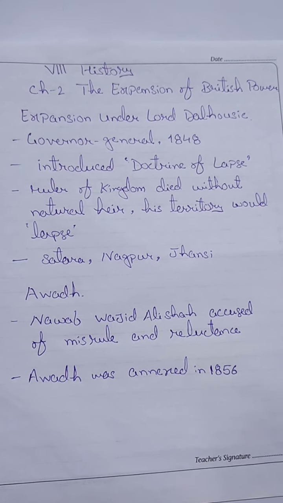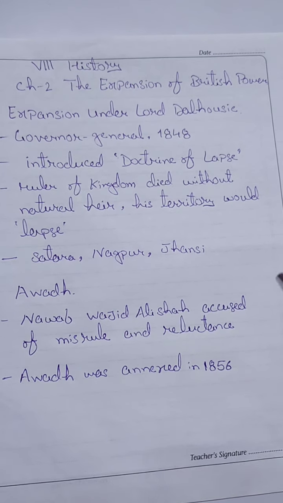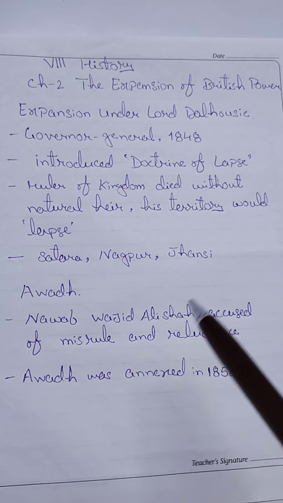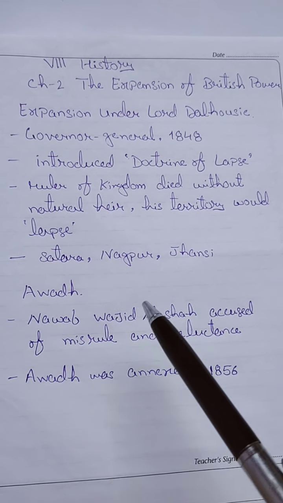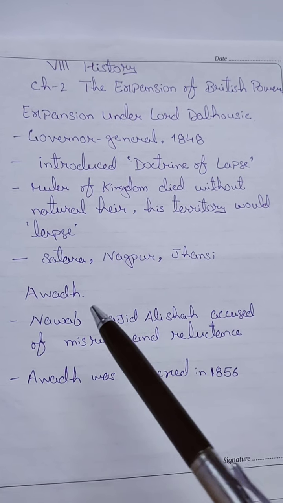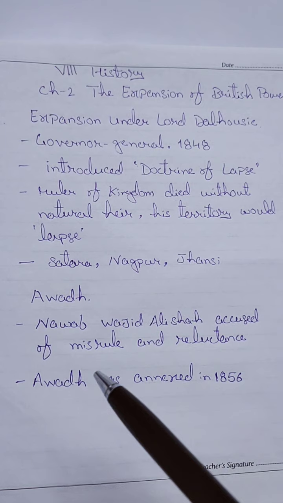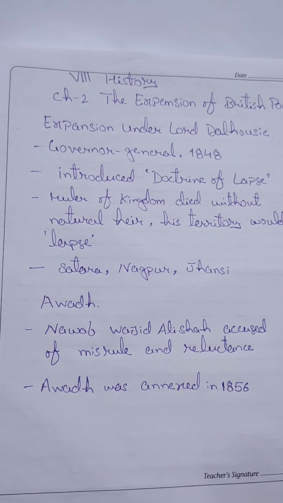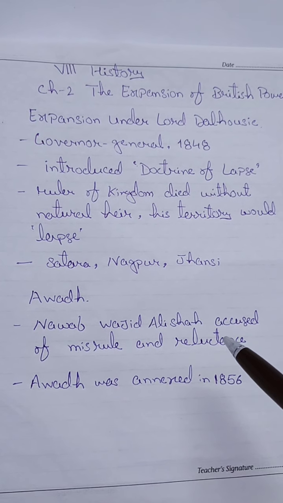Dalhousie also annexed kingdoms in the name of misgovernment. He accused Nawab Wajid Ali Shah, the Nawab of Awadh, of misrule and of reluctance to introduce the reforms suggested by the Britishers.